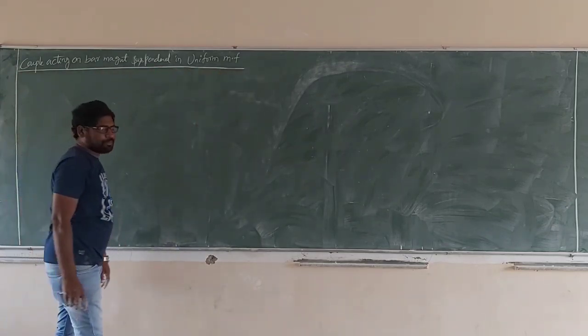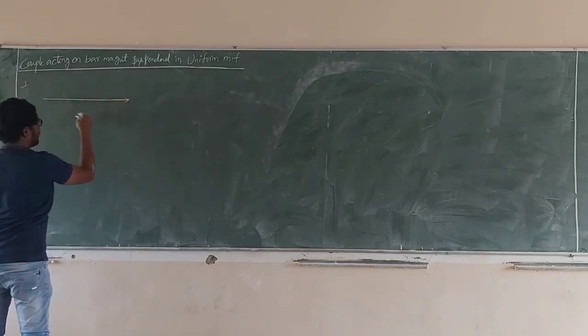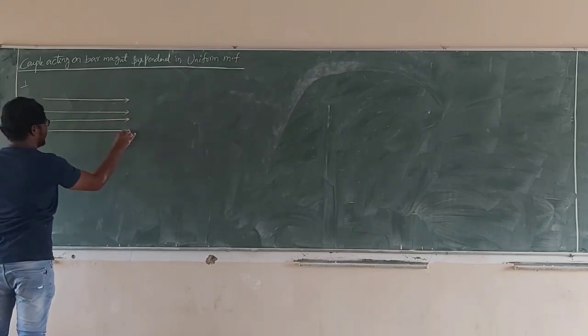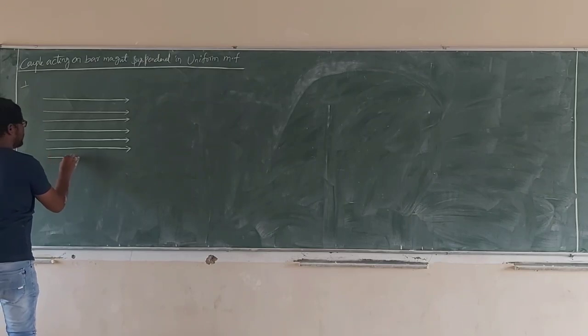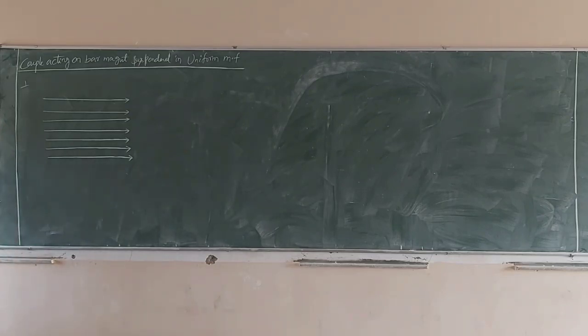See carefully. This is the magnetic field, a uniform magnetic field. How do we identify it? The lines are straight, parallel, equidistant. In this uniform magnetic field, this is the bar magnet.